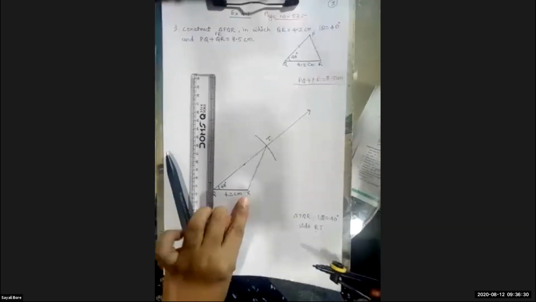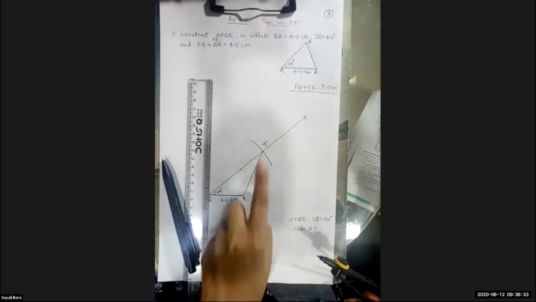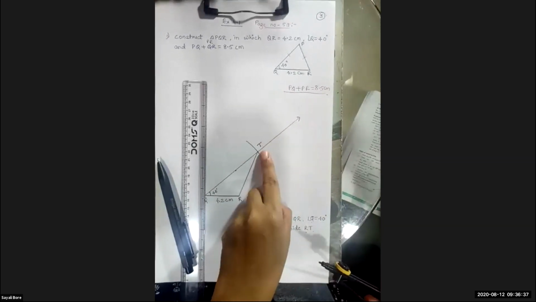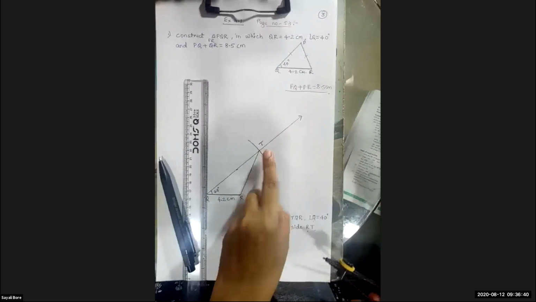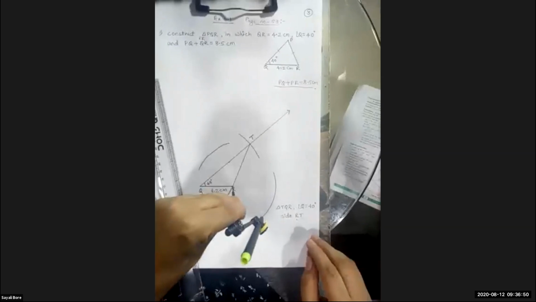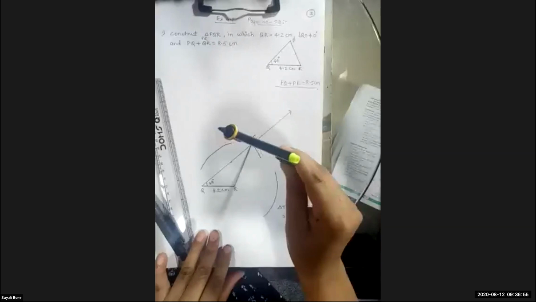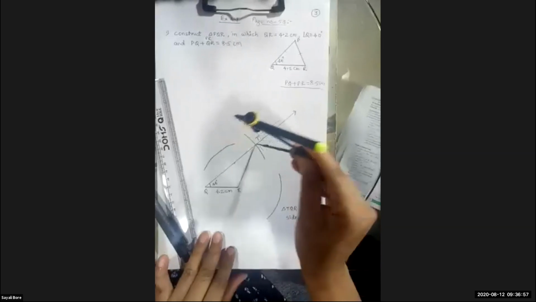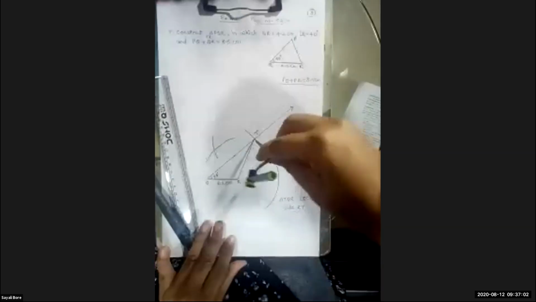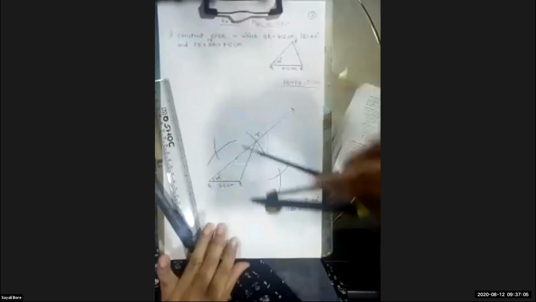As I am drawing the perpendicular bisector of RT, I will place it on R, and at the same time I will place it on T. So place it on R, draw the arc up, draw the arc down. Here also put it on the point. Got the arc, here also got the arc.